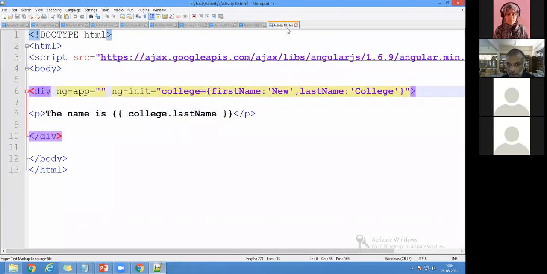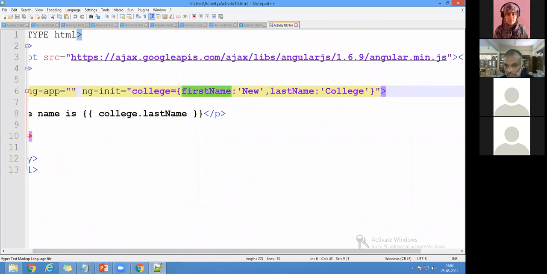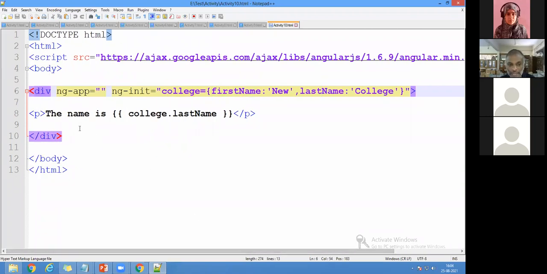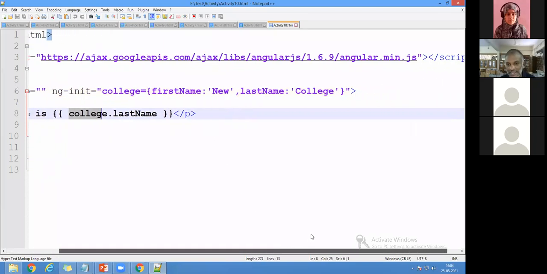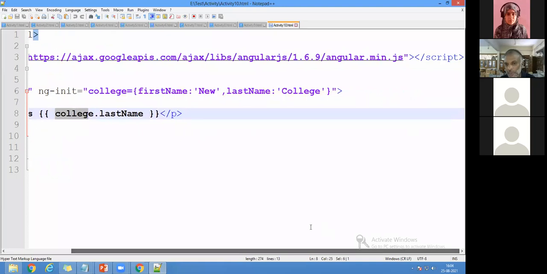Whereas when I come to activity 10, before that I have added one word, college, which is called an object. Remember that, it is called an object. So for the object, the first attribute is first name and the second attribute is last name. And I'm going to display college dot last name. So what is the output of this program? If college is an object and I say college dot last name, what is the output?